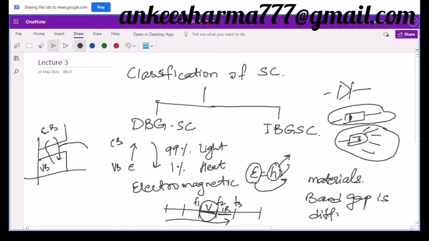If they fall in the visible region, we call them direct band gap semiconductors, because they are going to emit 99% in the form of light, and 1%, as an exception, in the form of heat. And if they emit in the infrared region, then 99% of their energy will be emitted in the form of heat, which we have seen in the case of normal diodes, whereas the light emitting diode consists of direct band gap semiconductors, right?